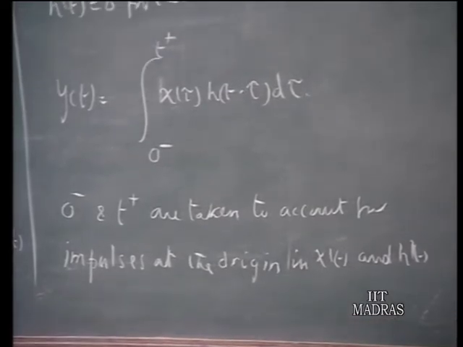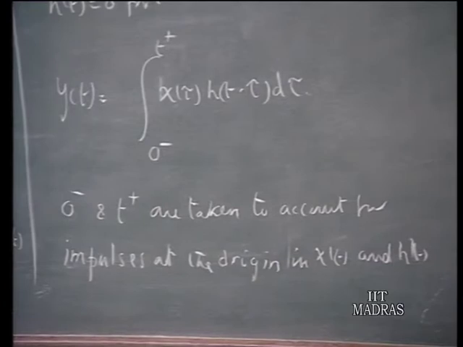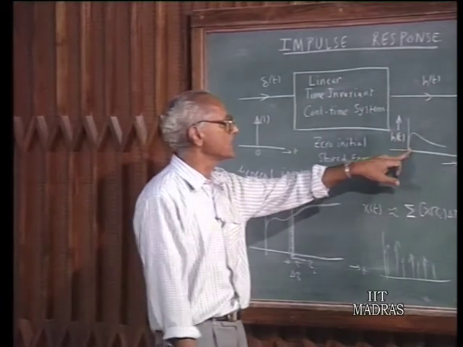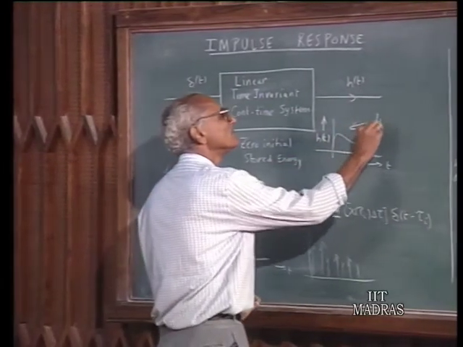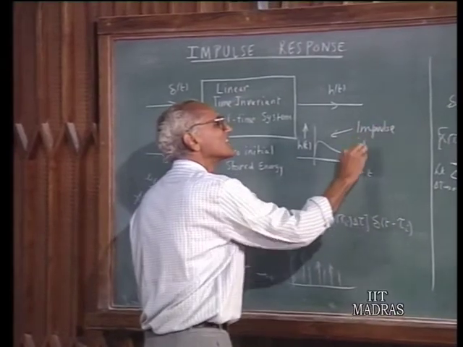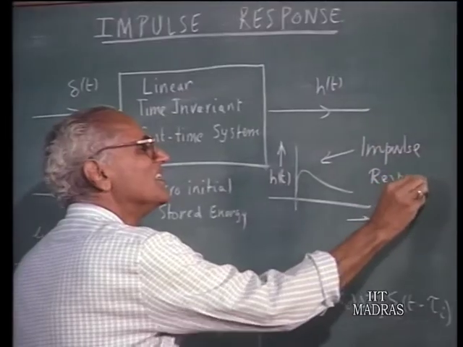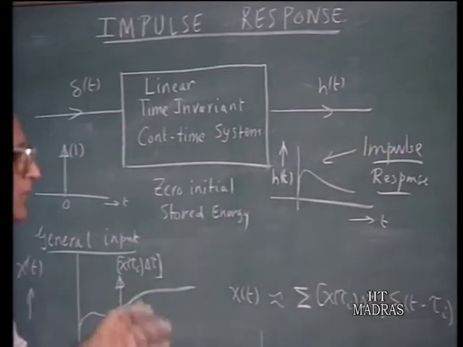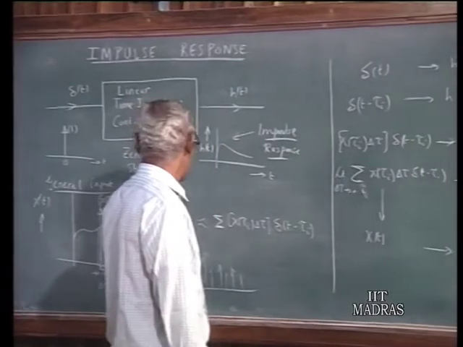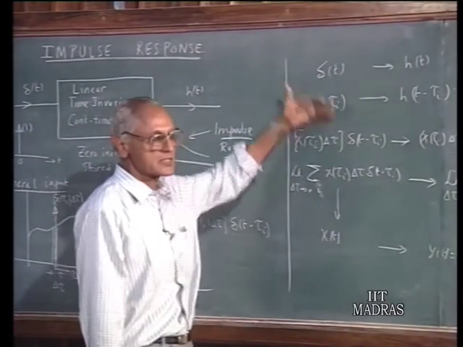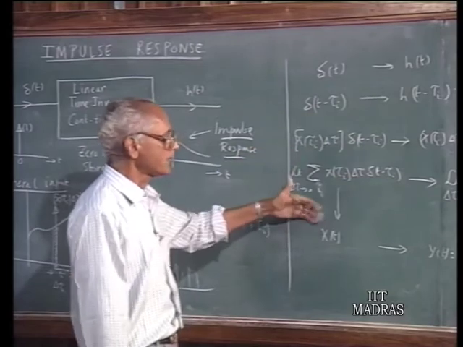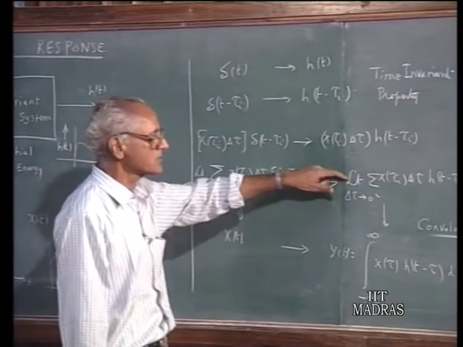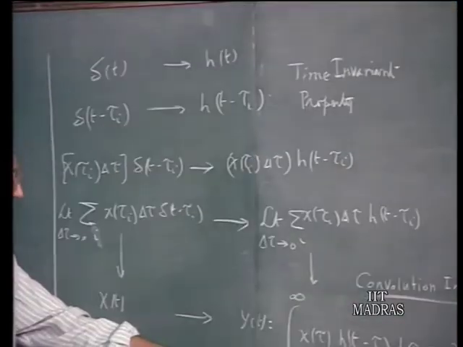So, to summarize this discussion up to this point: given the response of a linear time invariant continuous system to an impulse, we describe this h(t). h(t) is called the impulse response. This gives complete information about the system to enable us to calculate the response to any input. And so, any given input x(t) can be regarded as a summation of several impulses, as we have taken like this, and each impulse gives rise to a corresponding response, which can be calculated in terms of the impulse response. Putting all of them together, we come to an integration.